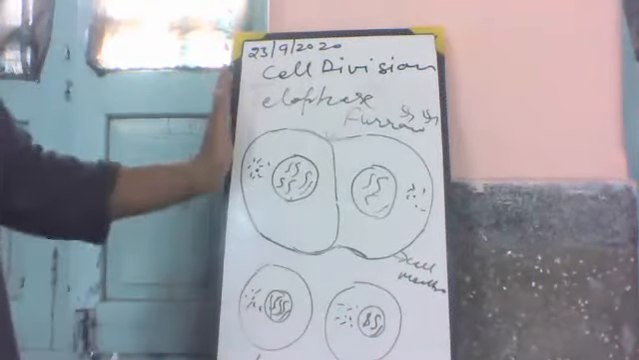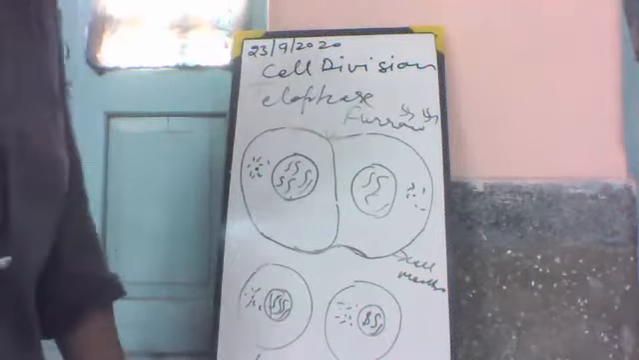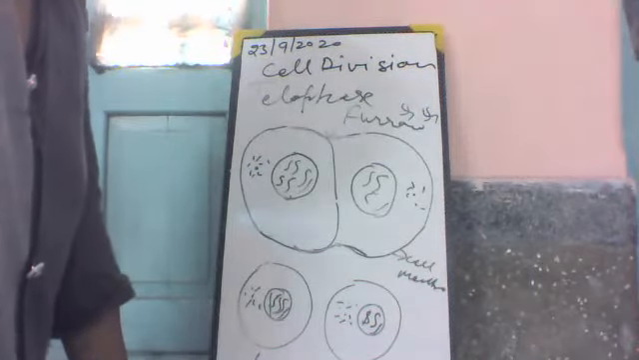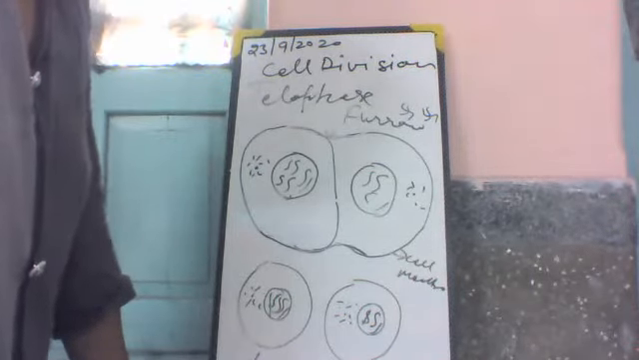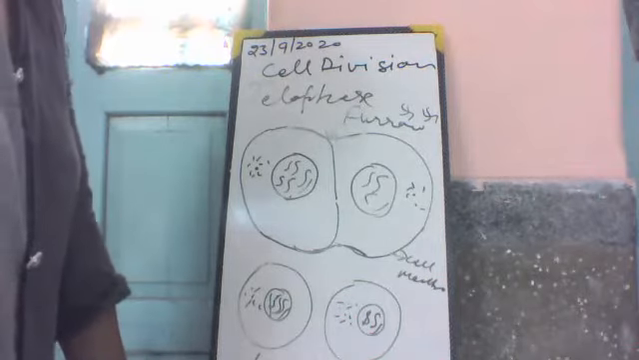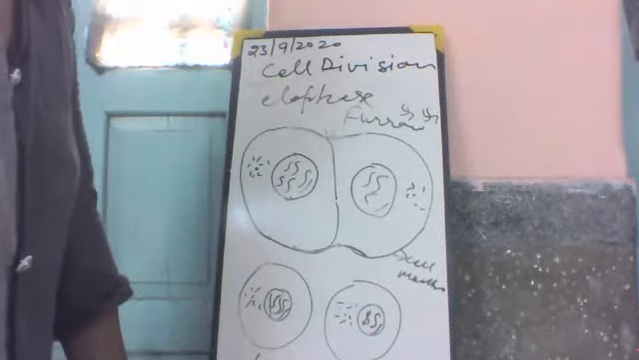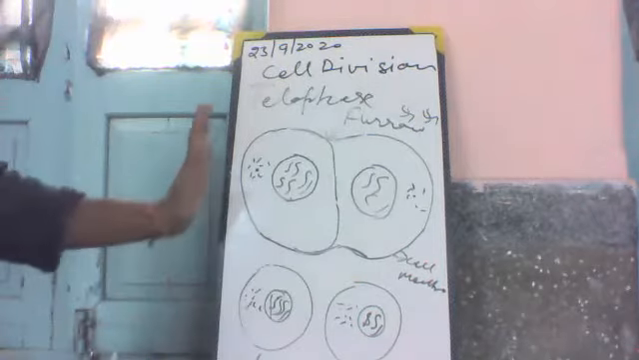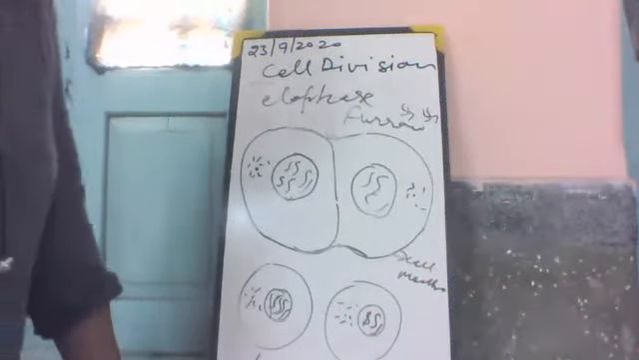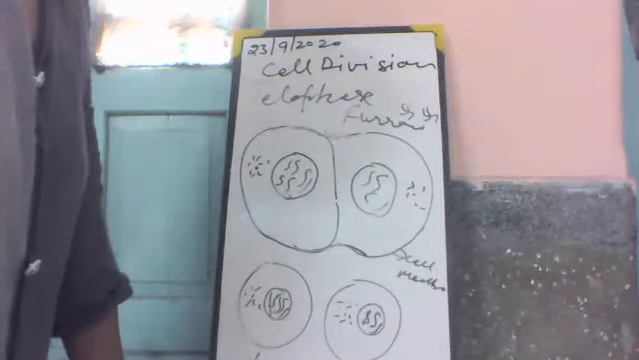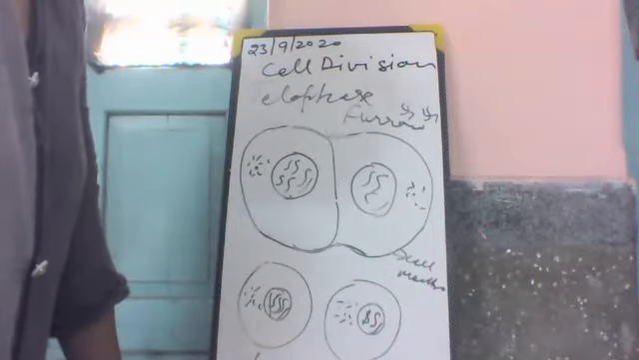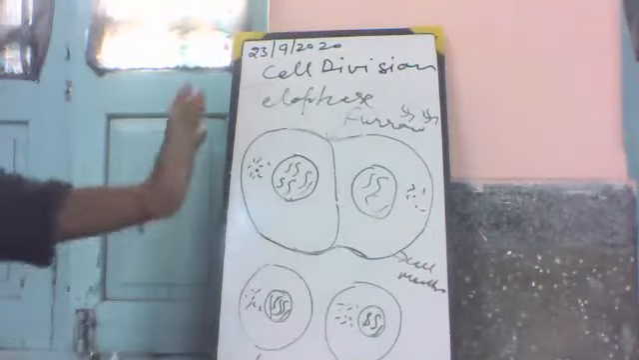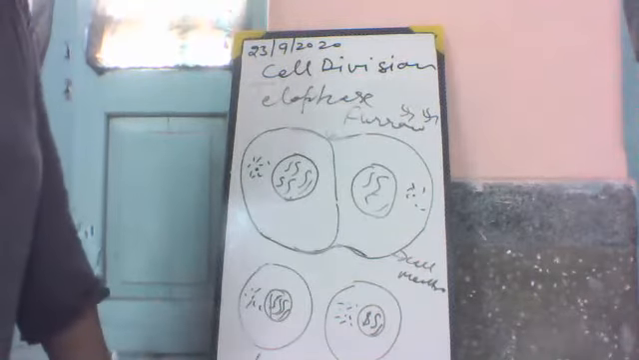This is all about the different phases of karyokinesis: prophase, metaphase, anaphase, and telophase. Mitosis is the same in plants as well as animals, but there are some differences we can see in plant cells and animal cells.